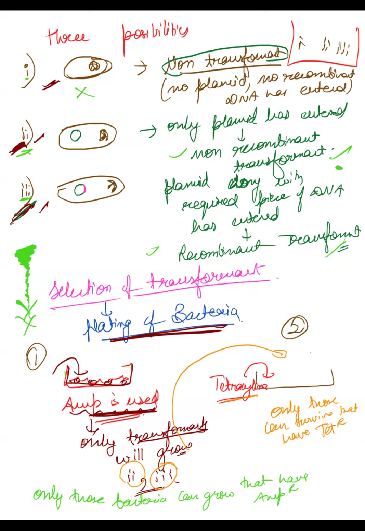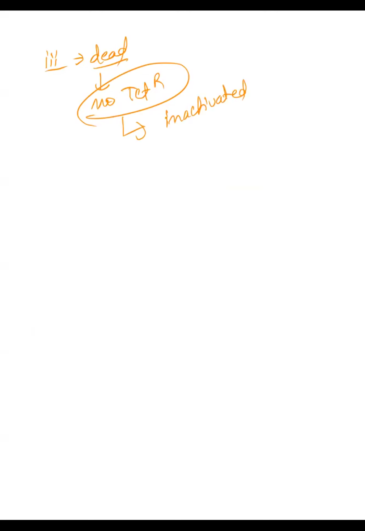Second. So here the second one will survive. Why? Because they have tetracycline resistance. The third one will be dead. Why? Because they do not have tetracycline resistance. Why do they not have tetracycline resistance? Because it got inactivated. In them the tetracycline resistance was inactivated, so the third one will be dead. So now you have only the non-recombinant transformant.